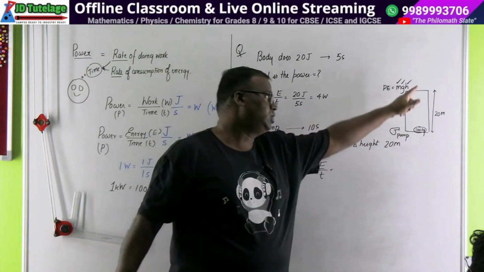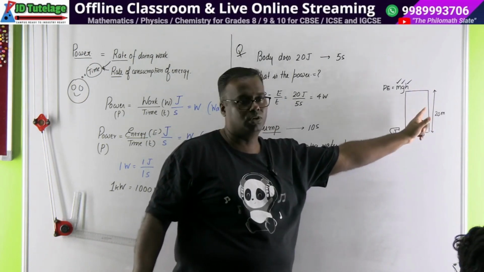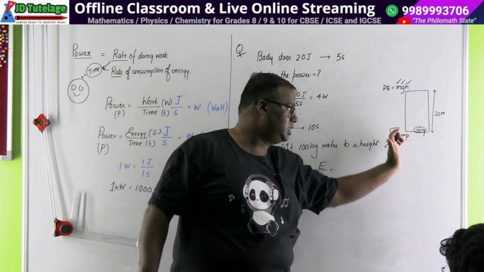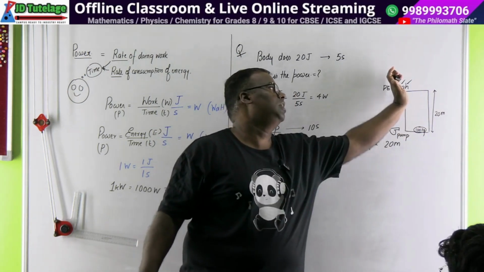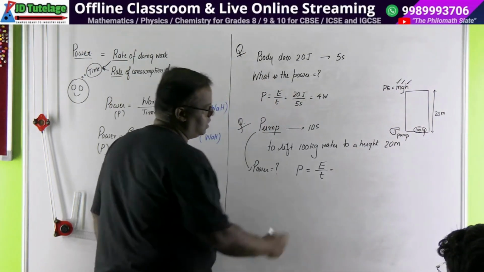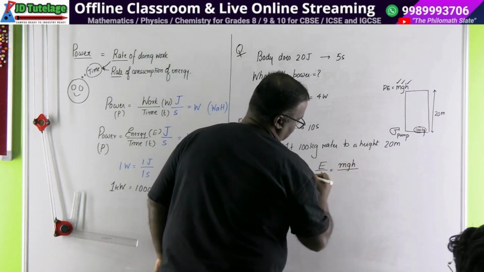Why? To store the water in the tank so that somebody on the ground floor, when they open their tap, they get water. So the water should have energy. You converted electrical energy, did some mechanical work and stored it as potential energy. So what is the potential energy? Tell me. The potential energy is mgh and time is time.